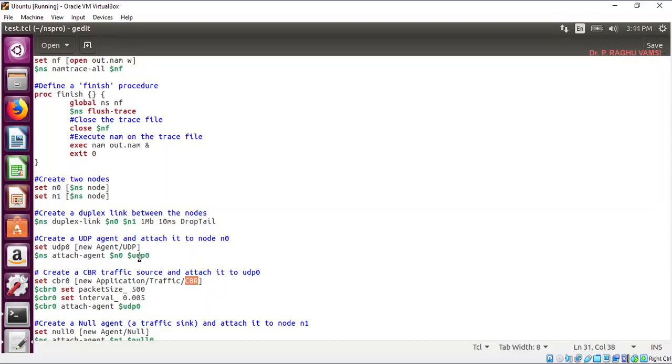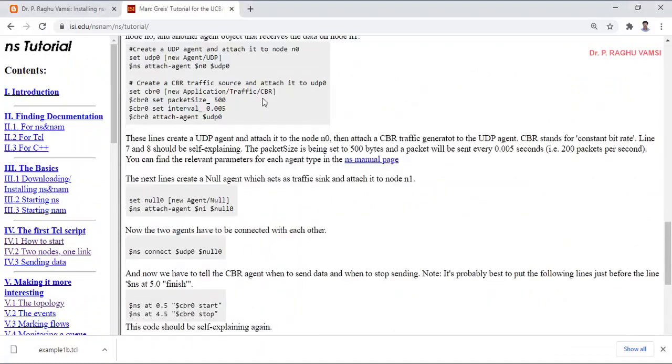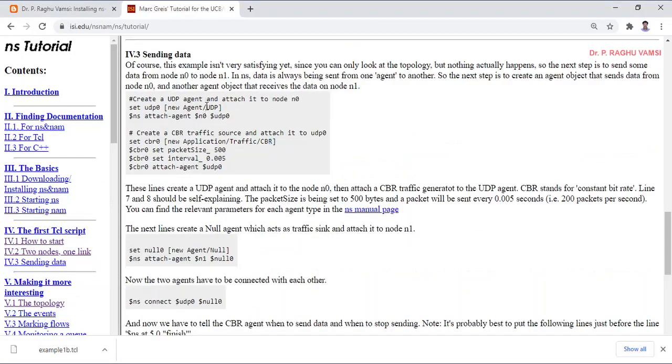The reason is that CBR will take the help of transport layer protocols, either TCP or UDP, for communication. Here CBR uses UDP communication. If you use FTP, that uses TCP communication. In later examples, you will find that the traffic is of type FTP, and the underlying transport layer protocol is TCP. Here FTP and TCP, that you will see in the later examples.